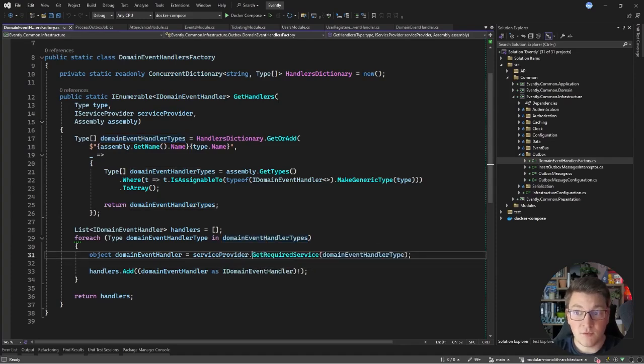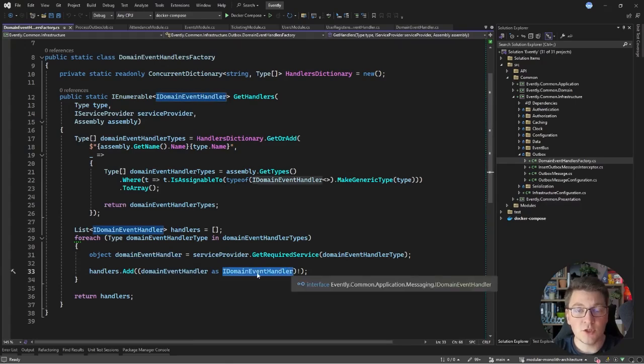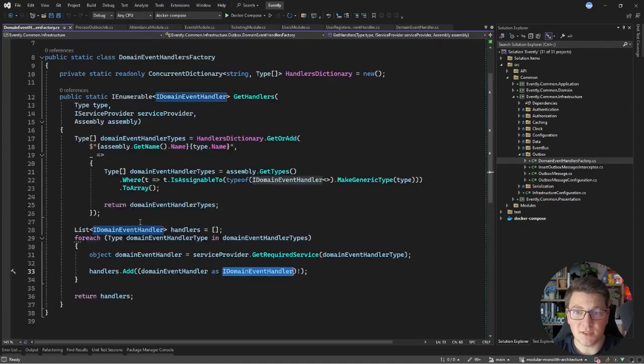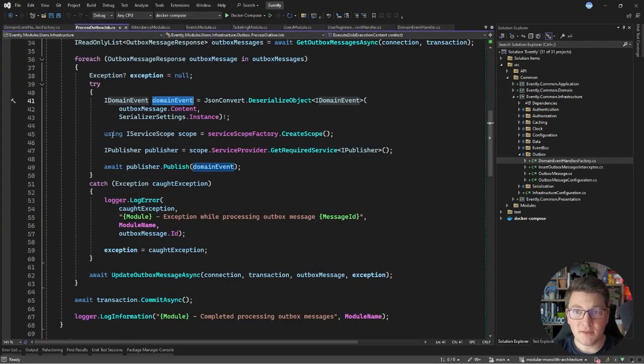The next thing I need to do is to go through each of my domain event handler concrete types and resolve them from dependency injection using the service provider that was passed in. Once I have the domain event handler, I can safely cast it to an IDomainEventHandler, which is our non-generic implementation, and remember that we defined an abstract type, the DomainEventHandler, that implements both of these interfaces. So we are going to return a collection of IDomainEventHandlers, and now we can use this from the process outbox job. So let me show you what that will look like.